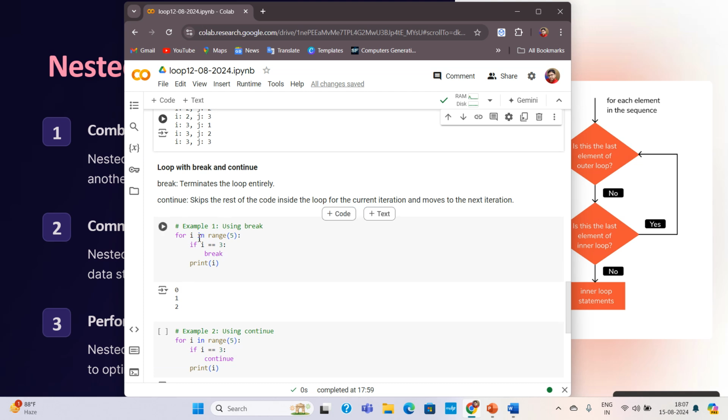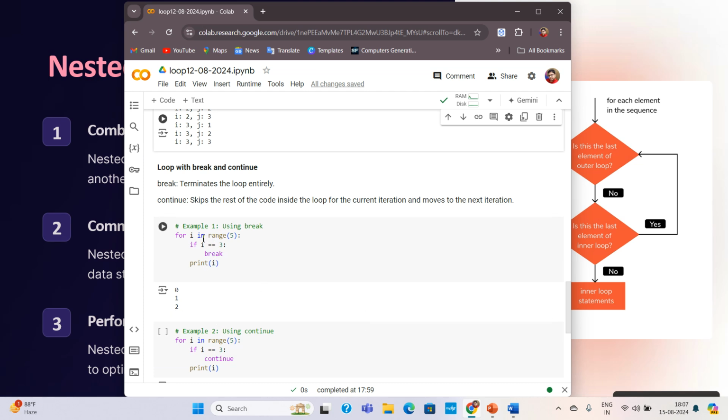Next the value of I will become 1. It will come here inside, and it will check whether the value of I is equal to 3 or not. Right now the value of I is 1. It is not 3. It will come here and print the value of 1. Again the value of I will become 2 now. It will check 2 equal to 3 or not. It's not equal. So it's again jumping here and printing the value 2.